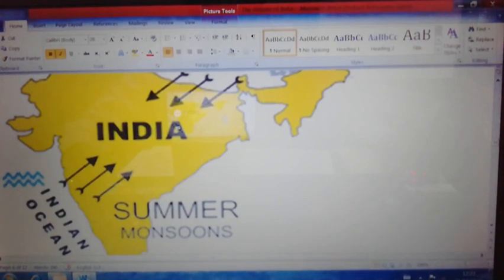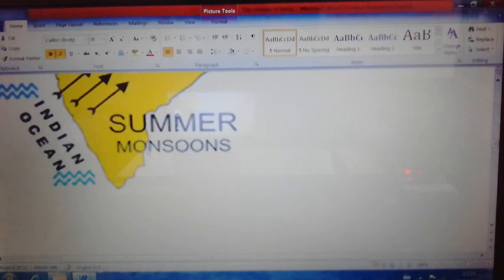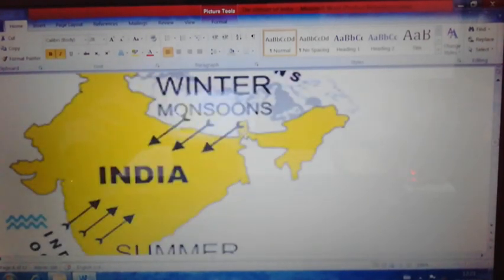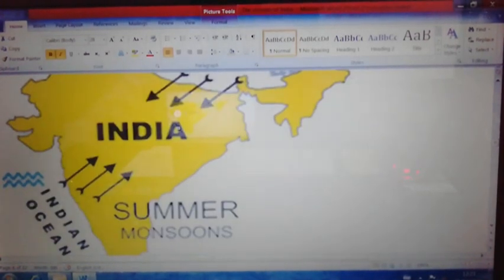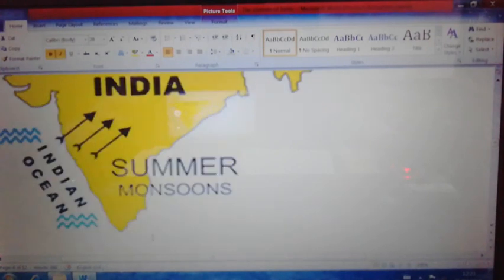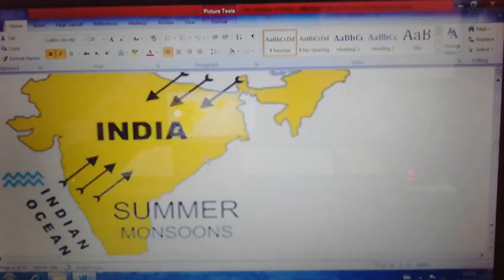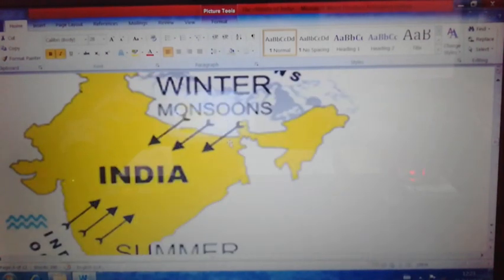This wind also touches the Coromandel coast. With this direction of movement of wind, the Coromandel coast, in the eastern side of Tamil Nadu, mostly gets rainfall. Chennai experiences winter monsoon due to this northeast monsoon wind or the cold monsoon wind.